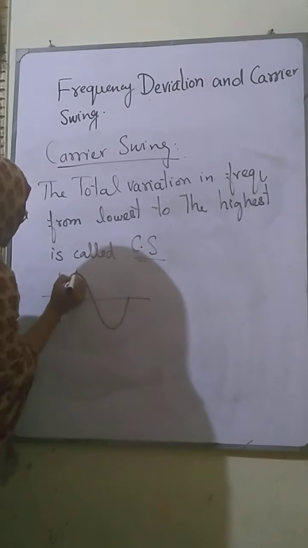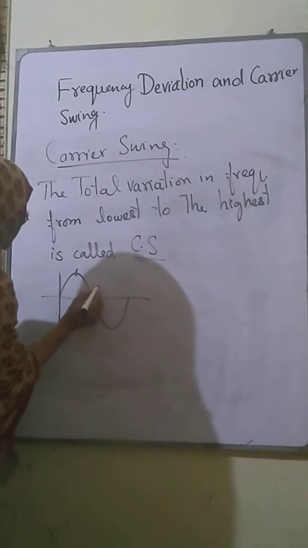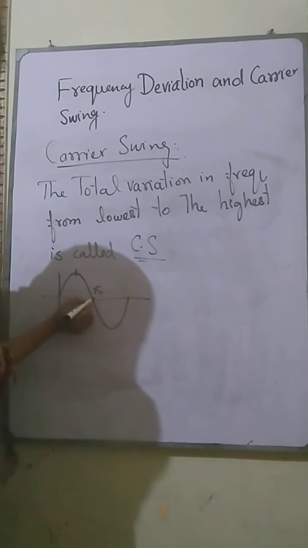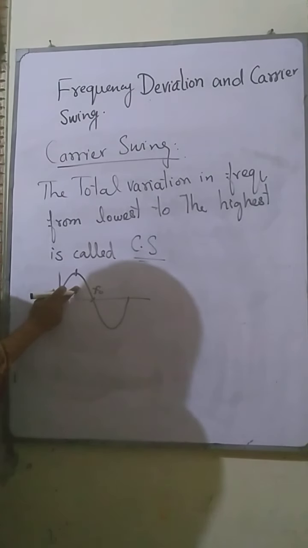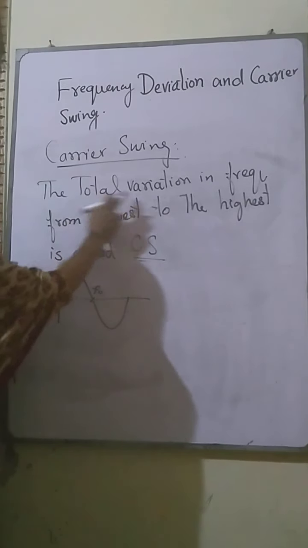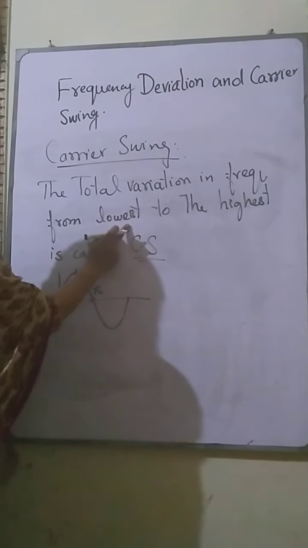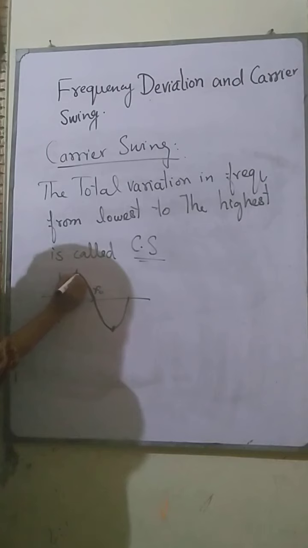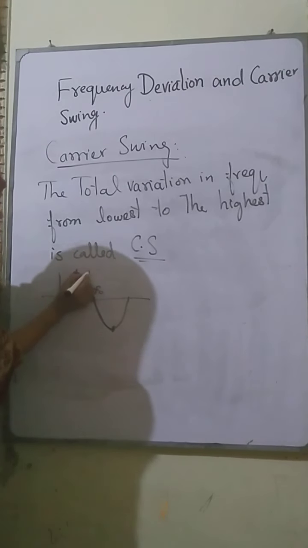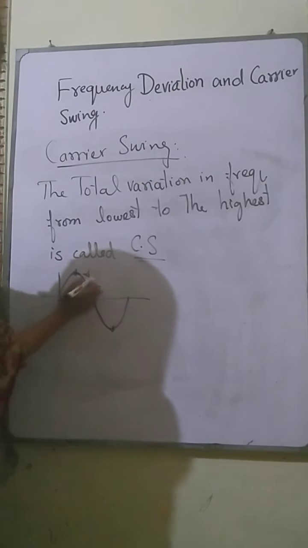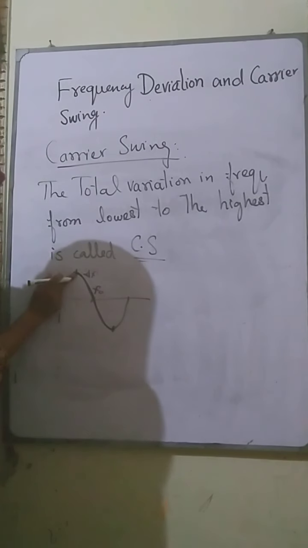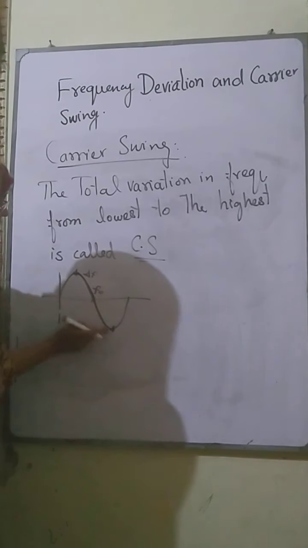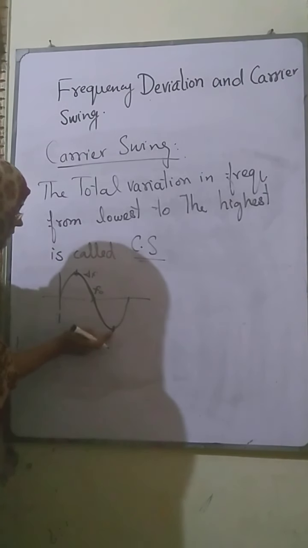we know that from the maximum to the resting frequency f naught, this is the frequency deviation. And what is the carrier swing? Carrier swing means the variation in the frequency from the lowest value to the highest value. So we have the frequency deviation from the maximum value to the resting frequency, and again the frequency deviation from the resting frequency to the minimum value.